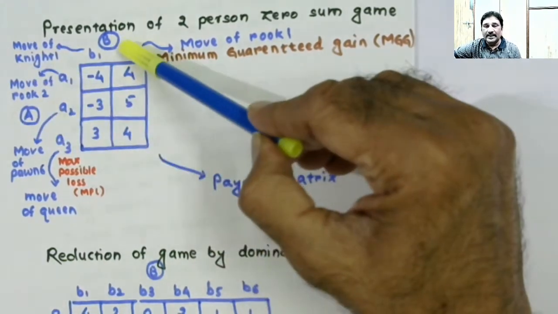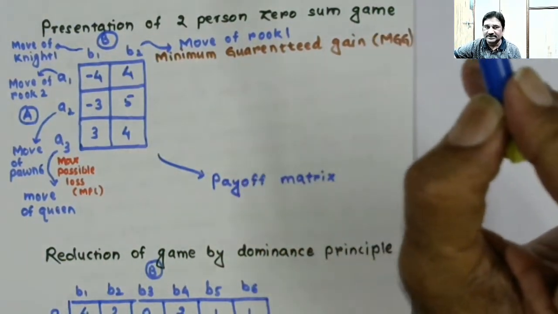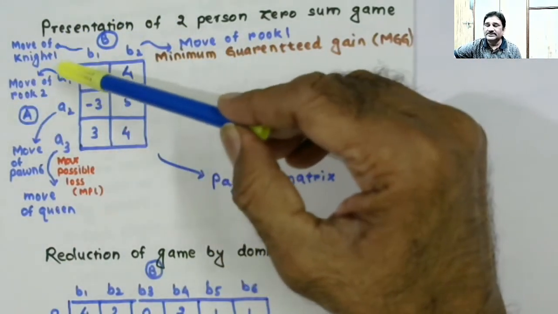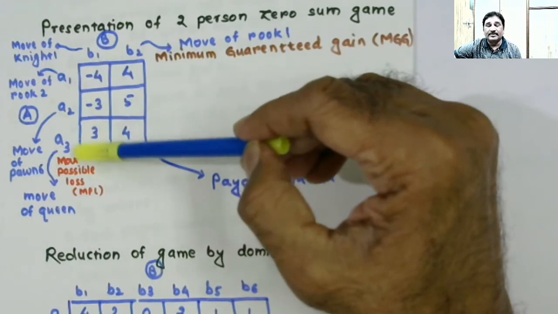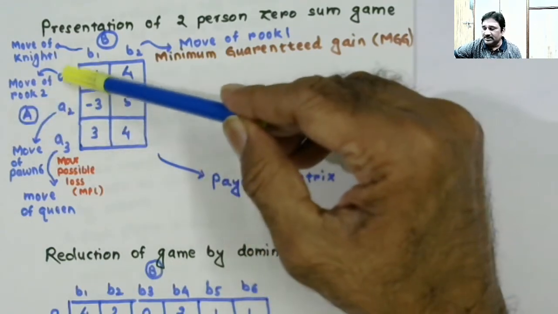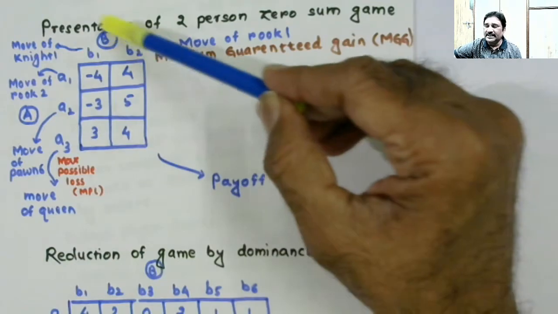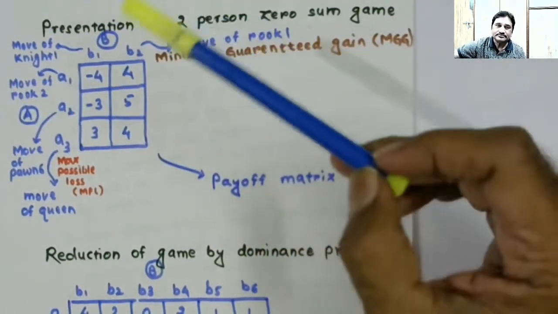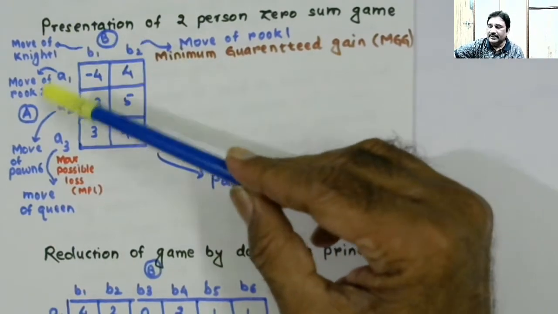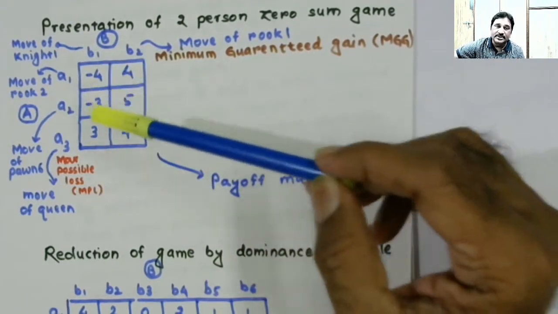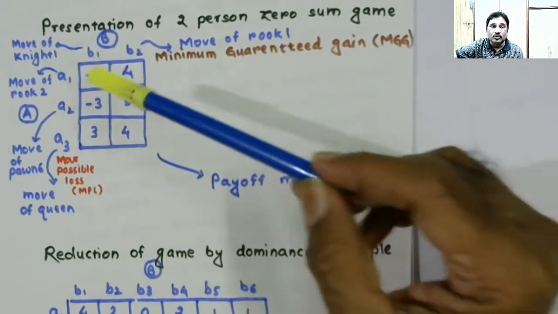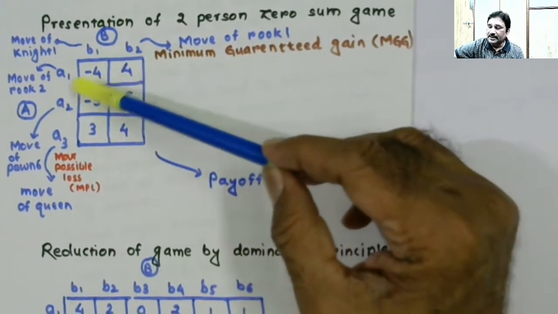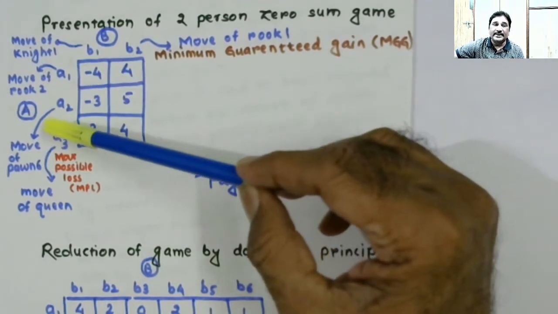Now there are two players. The first characteristic, the first property, is satisfied. Then each player has finite courses of action available to him. So player A has three courses of action. What are these? Let this be some situation in the end game of chess. In the end game, because of the limited instruments available, there are limited moves. So in a certain situation of the game, there are three courses of action available to player A.